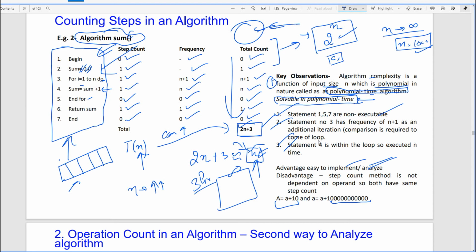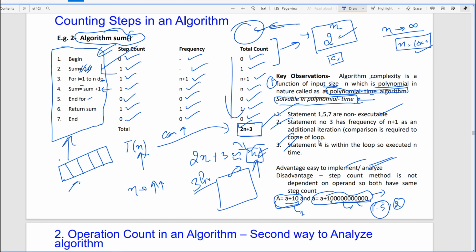We must have some mechanism so that, if this is 1, then at least for this larger number you should say this is 1.542. Yes or no? But in this method we consider both of these as 1. So this is not a logical way of assigning or calculating these step counts.